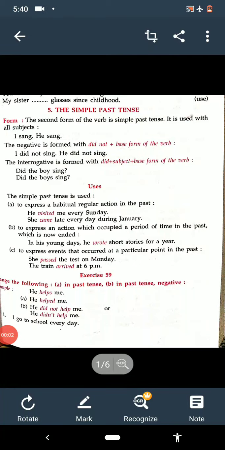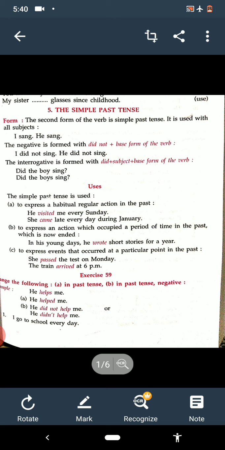Good morning, students. These days we are doing the chapter tenses and we have finished our present tense. Yesterday we started the past tense and we discussed the simple past tense, its formation and its examples. So let us recapitulate one time.